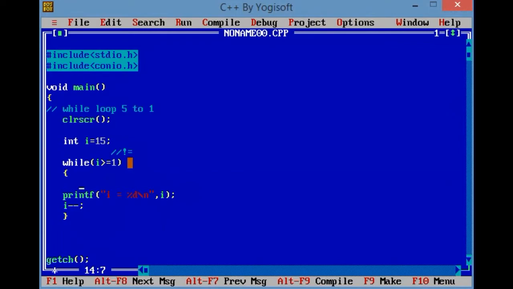Yeah. So now I want to print all the odd numbers. Then what can I do? I want to just print odd numbers. We have certain methods. Can I write the condition I minus 2?